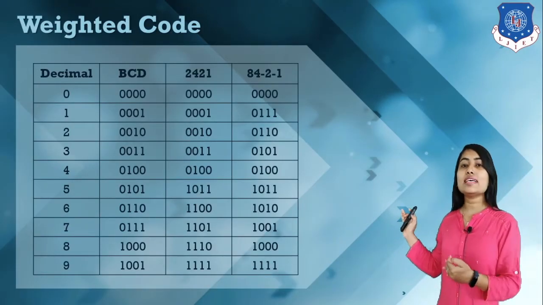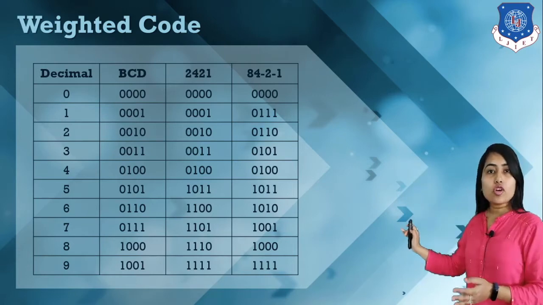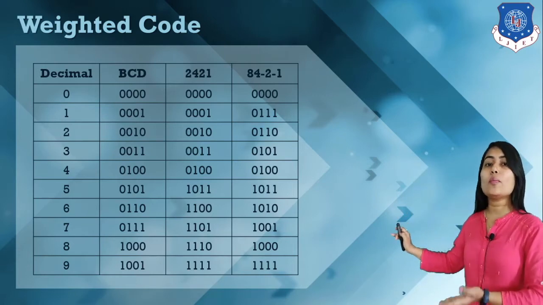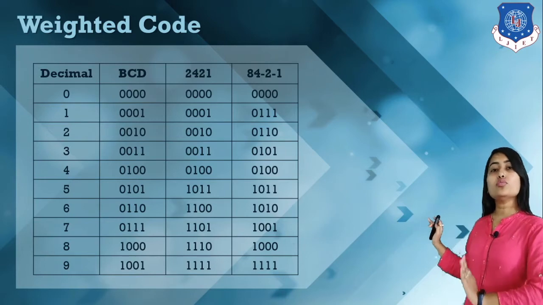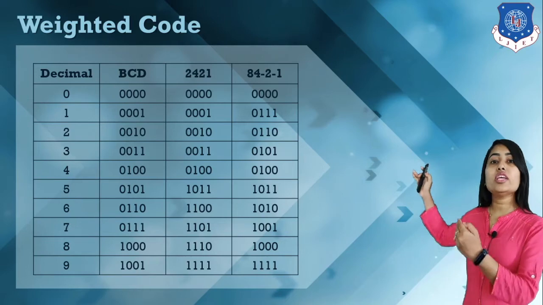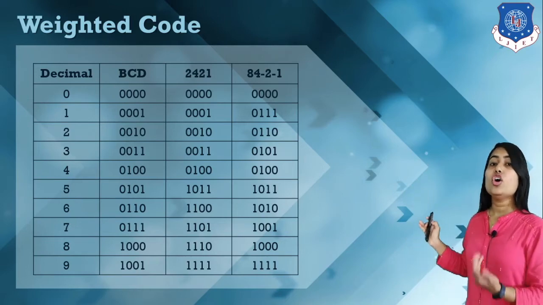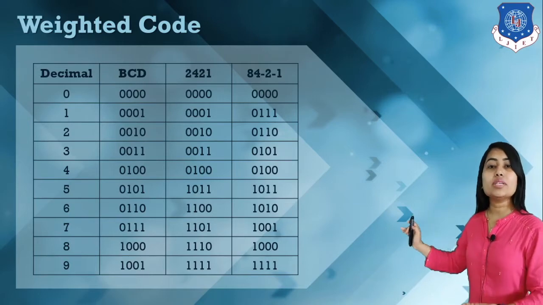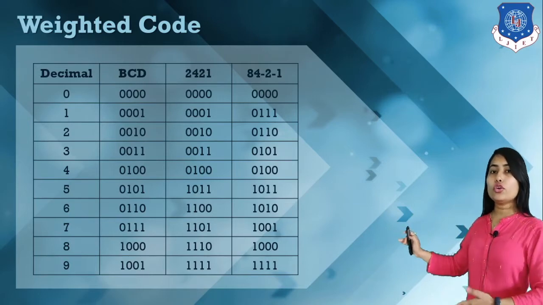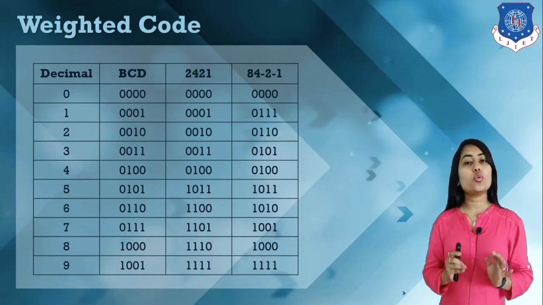Here we have decimal numbers 0 to 9, and we have the BCD code format, the 2421 code format and the 8 4 minus 2 minus 1 code format. So this is how each and every decimal number from 0 to 9 is represented in a weighted code format, either in BCD, 2421 or 8 4 minus 2 minus 1. So this is weighted code.